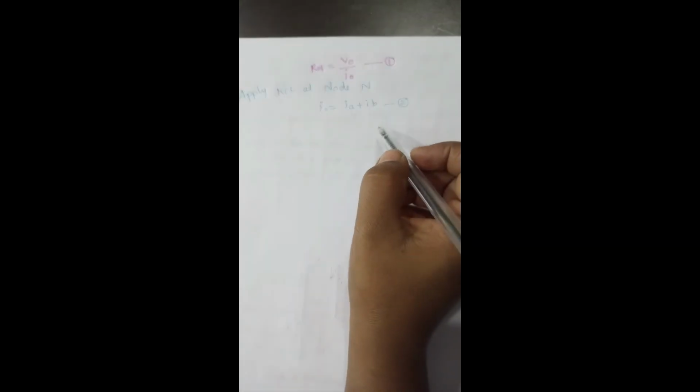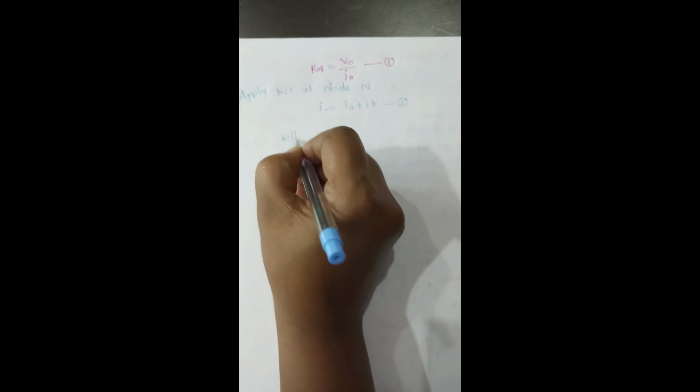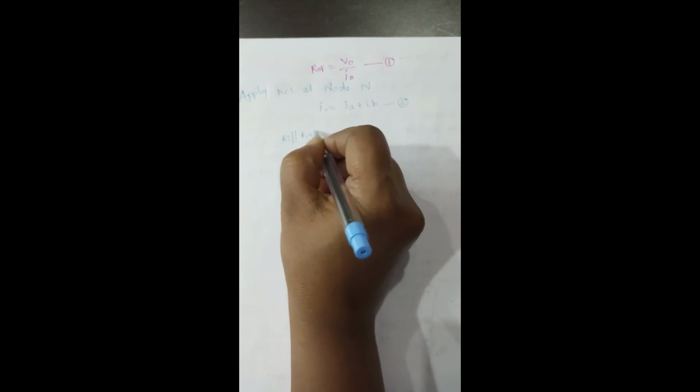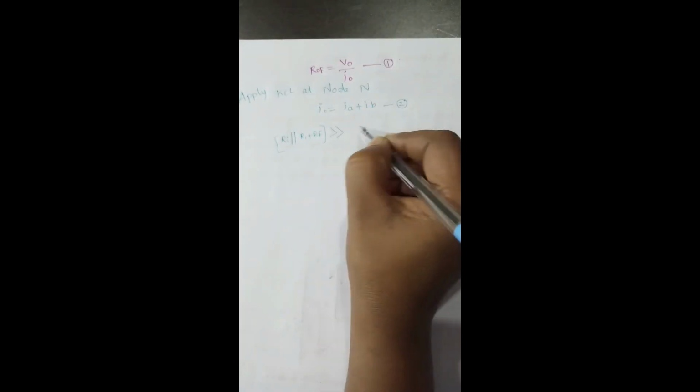IB is the current flowing through RI, which is in parallel with R1 plus RF, and this resistance value is much greater than R0.